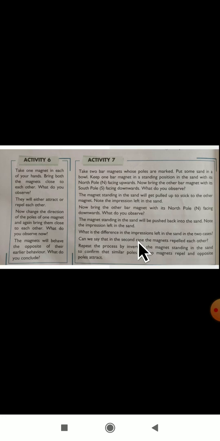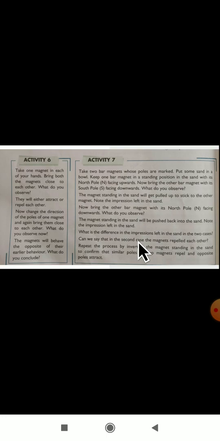Keep one bar magnet in a standing position in the sand with its north pole facing upwards. See, dear students, what they are telling: you have to take sand in one bowl and take a bar magnet in which the poles are marked. Keep it standing in the sand. The north part should be facing upside, and the south should be in the sand.